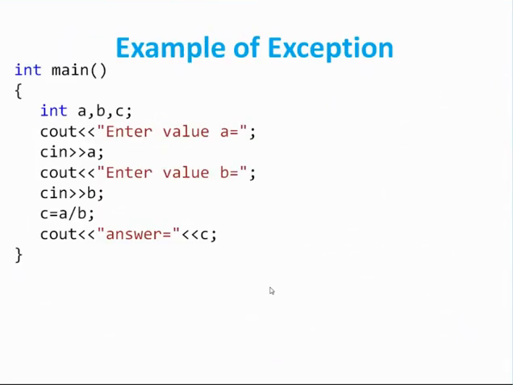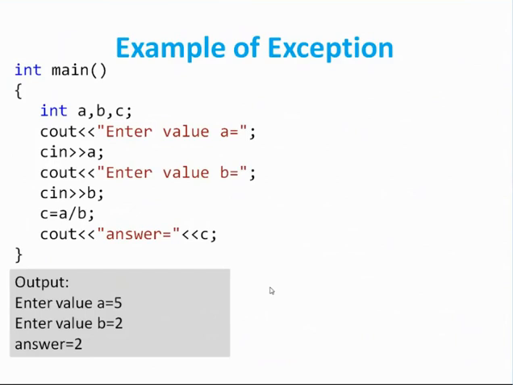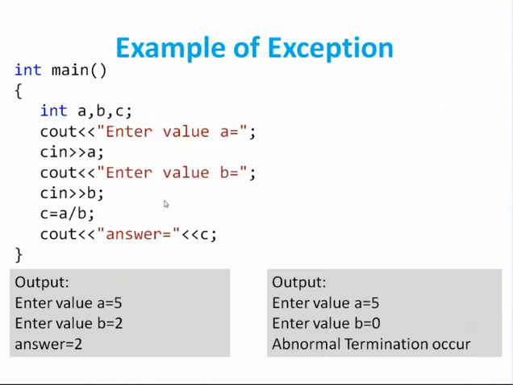This is a simple program for exception handling. Here we have taken three integer values, A, B and C. We ask the user to enter A and enter B. Once the user enters A and B, say A is 5 and B is 2, then 5 divided by 2 gives C equal to 2, so it will be executed very nicely.